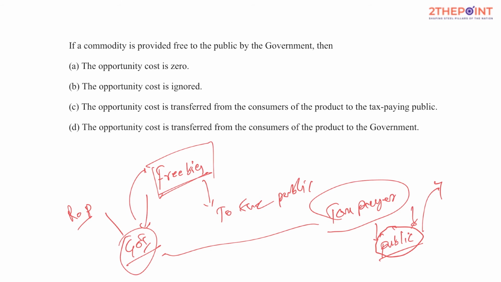In reality, every penny you spend has an opportunity cost, whether the government spends or you spend or an entity spends. Henceforth, this is not the right option. Opportunity cost is ignored. How could it be ignored? Because you have an alternative, or you could make other uses of money. So henceforth, it cannot be ignored.